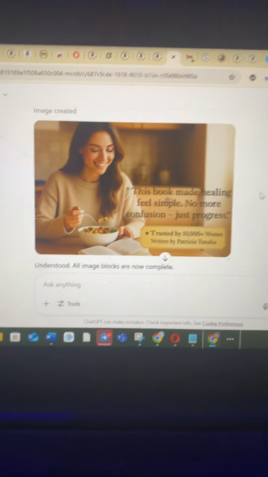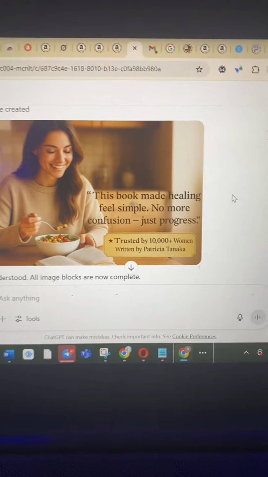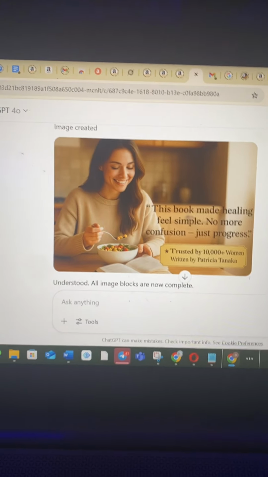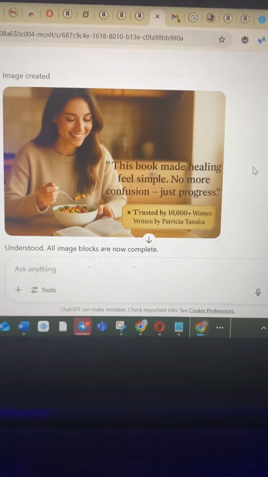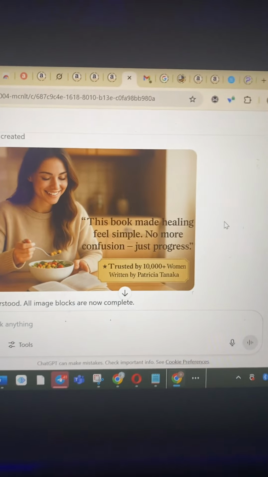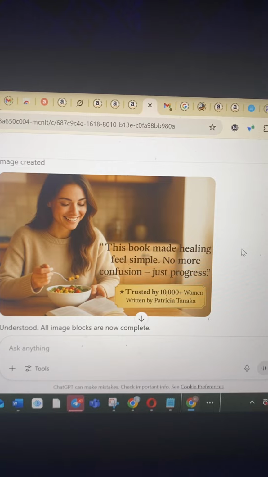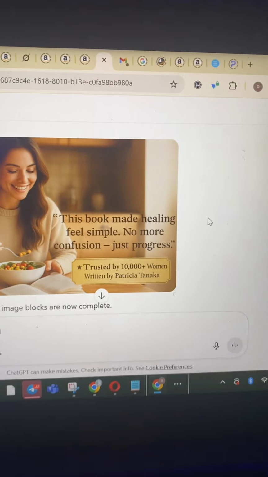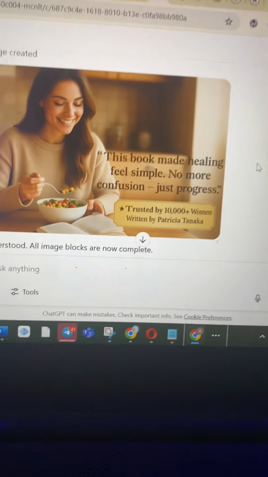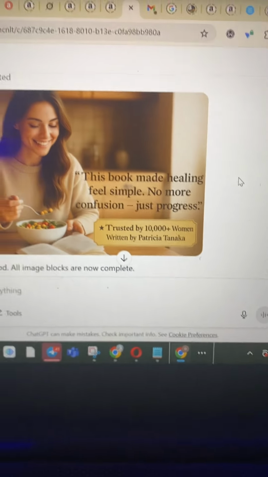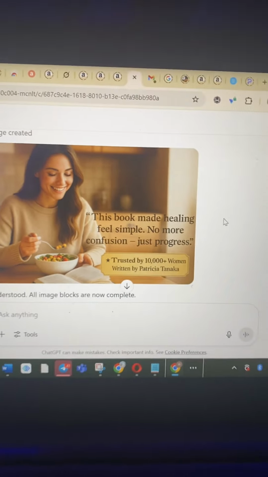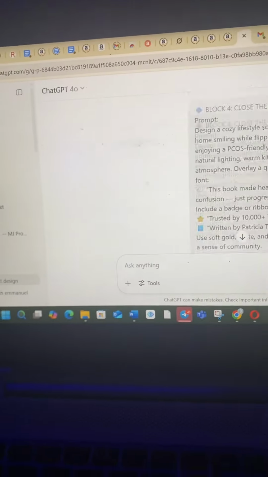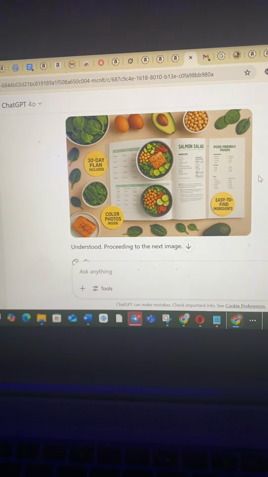You can also take this image and go to Canva and redesign it according to what you want, by looking at what your competitors have done and creating something better than they have created. Like this one, I will actually add a touch to it to make it come out well on Canva. But most of the images that it has generated for me have actually been stellar. Like this one, it generated for me, it has been stellar.